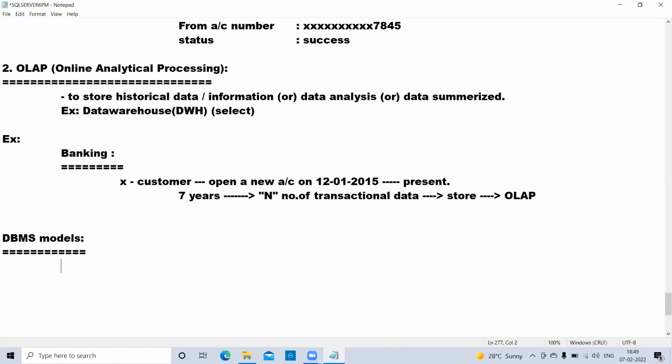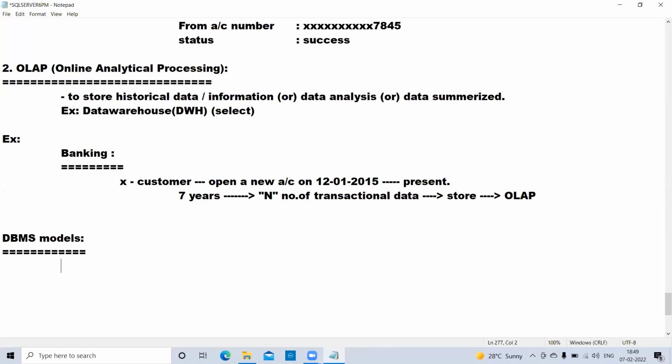One by one we will discuss them. Database management systems are classified into three types, enhanced one by one as software.